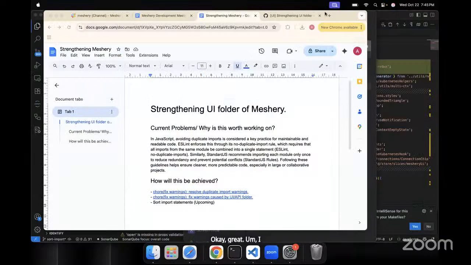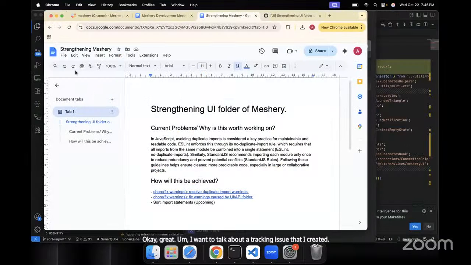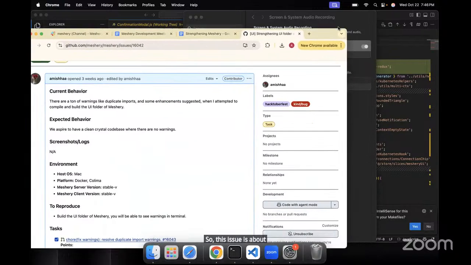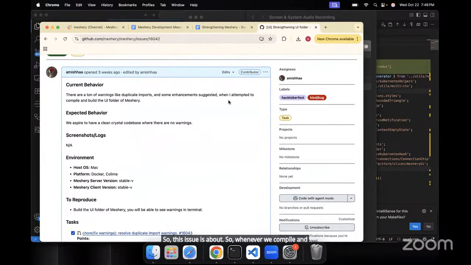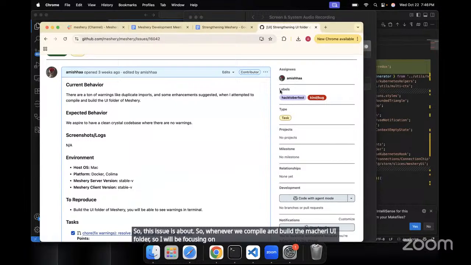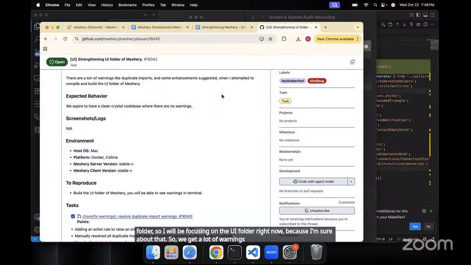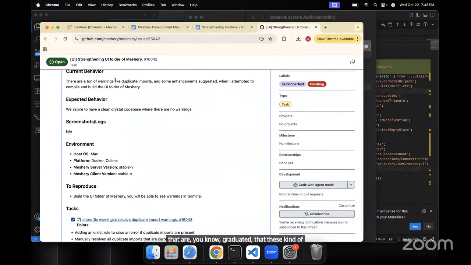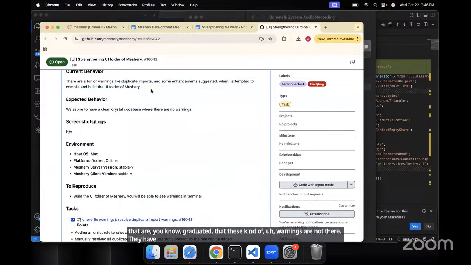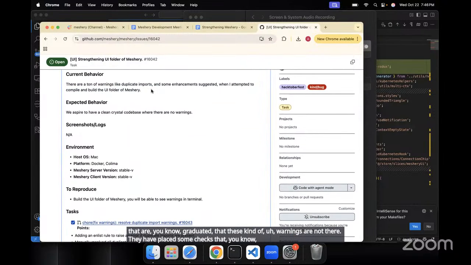I want to talk about a tracking issue that I created. This issue is about whenever we compile and build the Meshery UI folder. I will be focusing on the UI folder right now because I'm sure about that. We get a lot of warnings like duplicate imports and the order of imports is not correct. From what I have seen in other graduated CNCF organizations, these kinds of warnings are not there. They have placed some checks that stop these kinds of things, and I think we should have that too for maintainability reasons.